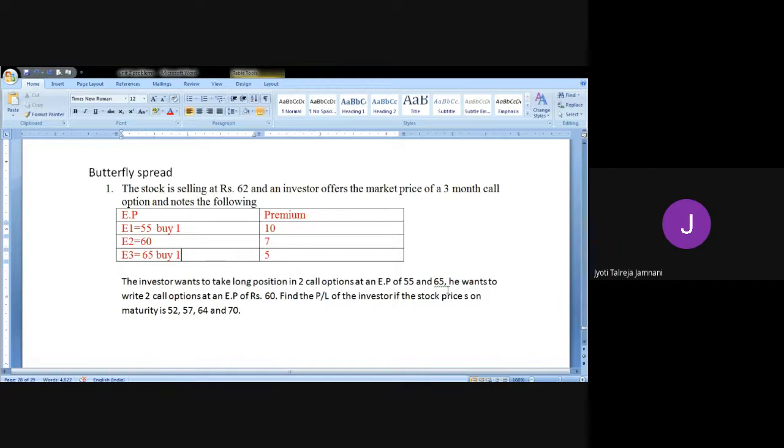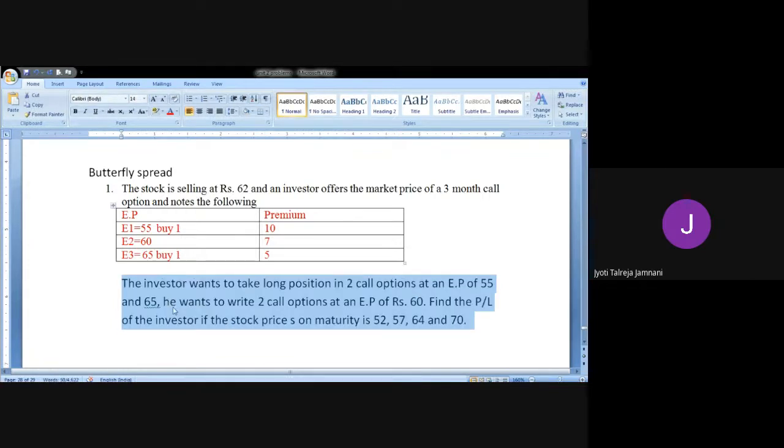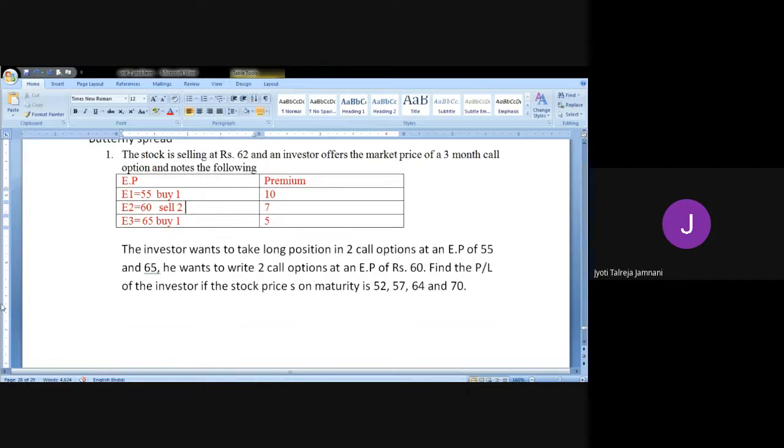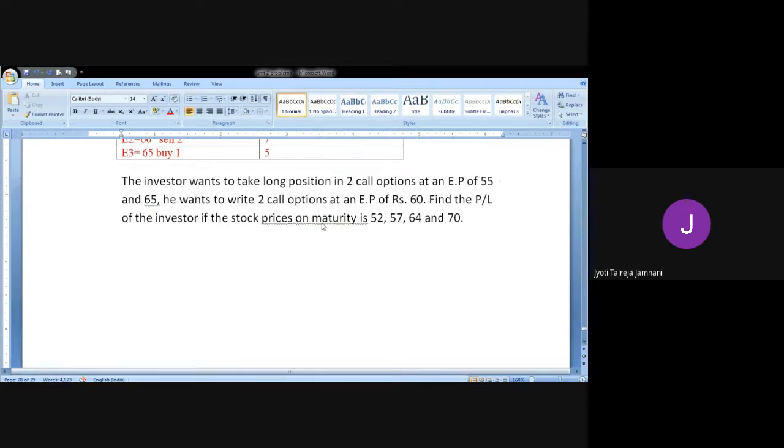And then he wants to write 2 call options at exercise price of rupees 60. So he wants to write 2 call options. That means he wants to sell. So he wants to sell 2 call options at 60. So this is the strategy they want you to follow. At the center price 60 they want you to sell, and at 55 and 65 they want you to buy. Okay, so now let's solve. They've told to find the profit and loss of the investor if the stock prices on maturity are 52, 57, 64 and 70.